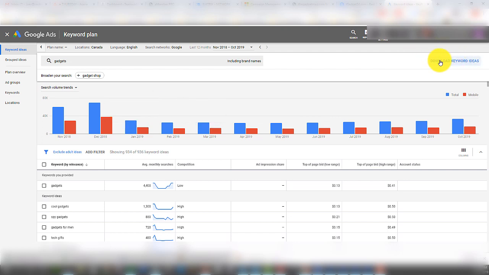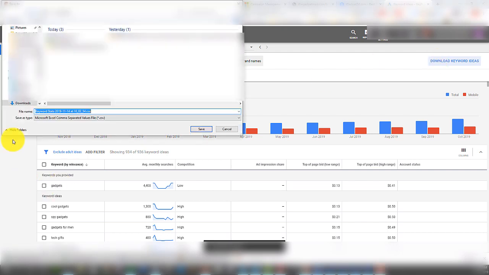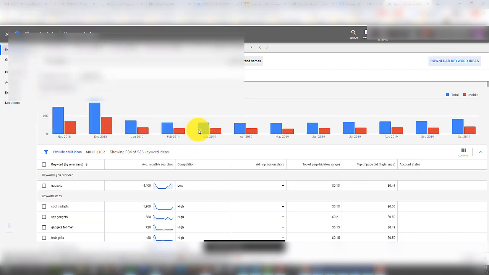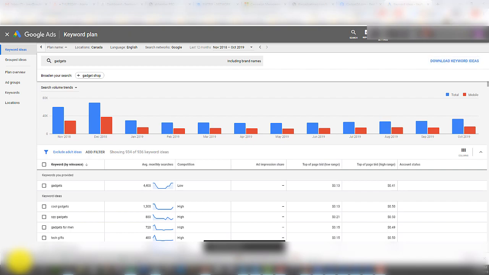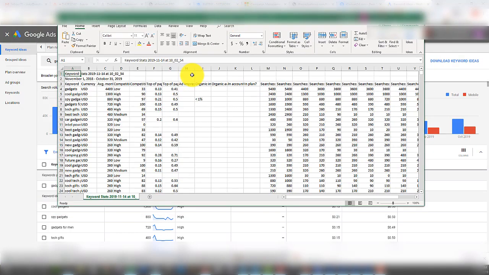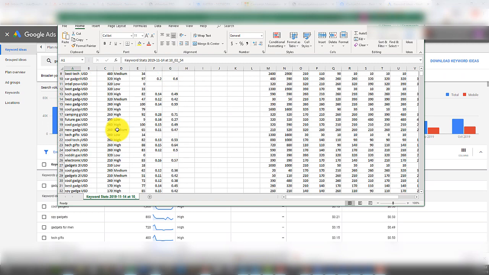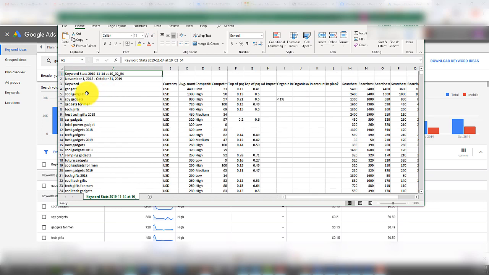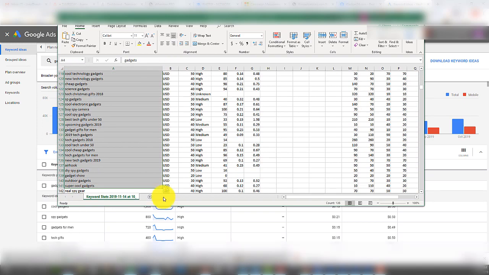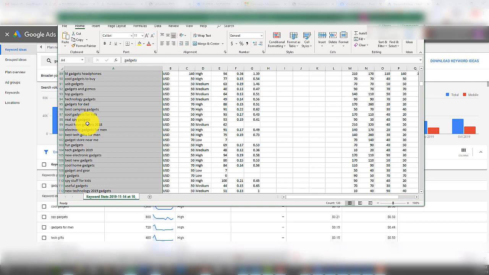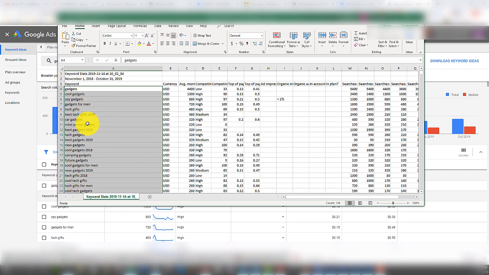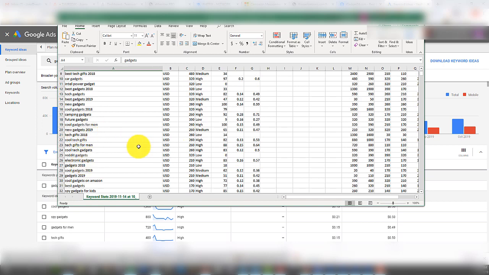So right now I can just click download keyword ideas, and it is going to spit out this whole report that I can save. Now I can open it in the Excel file. Here it is, and I can see how many searches a month, all this data. But really what I want is about 50 to 100 keywords here. I can either just copy 100 keywords and bring them over, or I can spend maybe 10 or 15 minutes looking for keywords that I think would work and deleting the ones that I don't think will work.